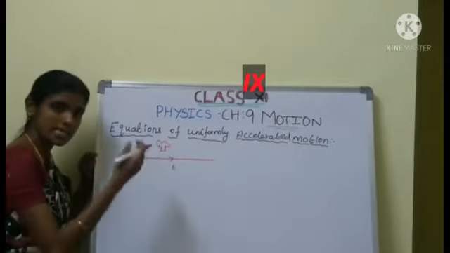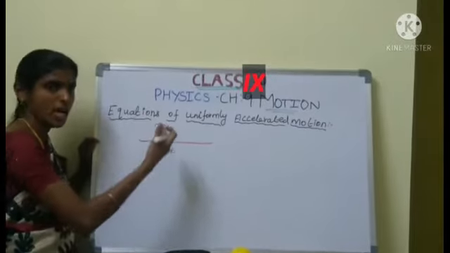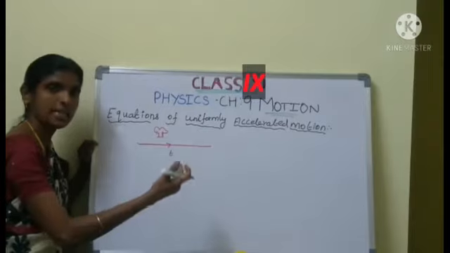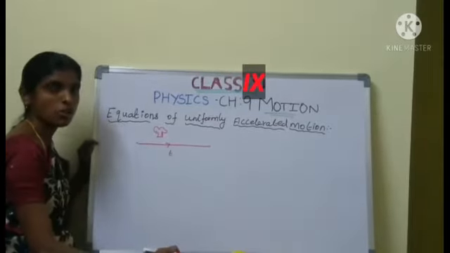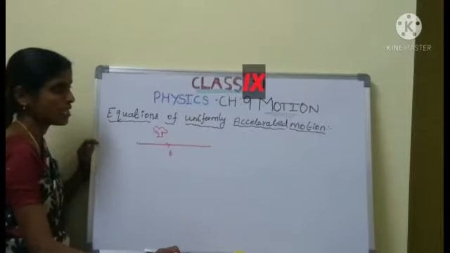Are you clear? Next, what is meant by distance? What is meant by displacement? What is meant by speed? What is meant by velocity and acceleration? Also, we have discussed these in the previous class. Okay, am I correct?